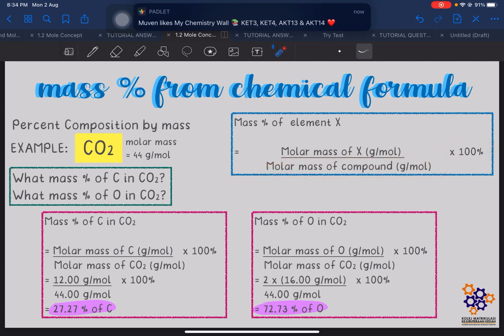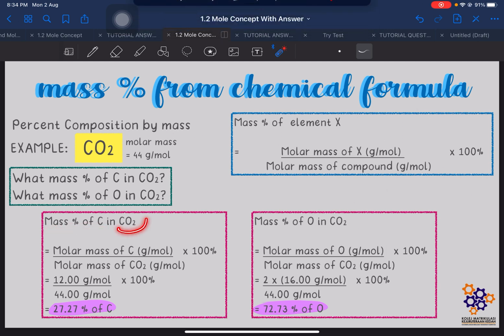Here, for example, if we want to find the mass percentage of carbon in carbon dioxide, we can use the molar mass of carbon divided by the molar mass of carbon dioxide times 100%. The molar mass of carbon is 12 gram per mole and the molar mass of carbon dioxide is 44, times 100%. So we will get the mass percentage of carbon in carbon dioxide as 27.27%. Same goes to the mass percentage of oxygen in carbon dioxide.